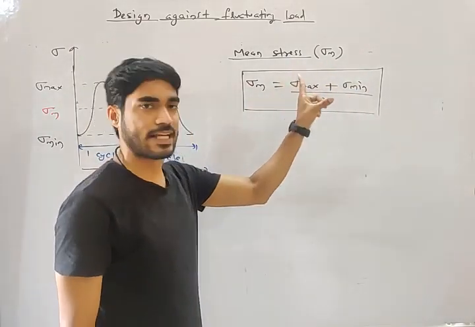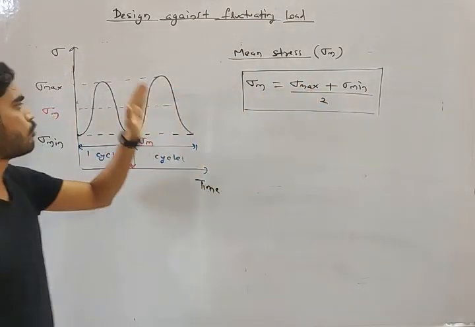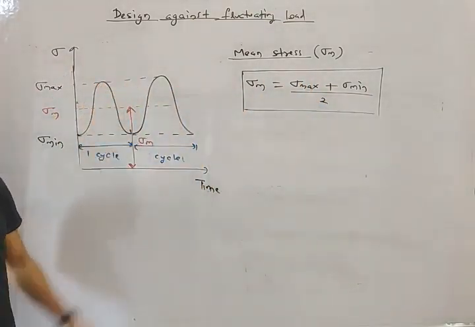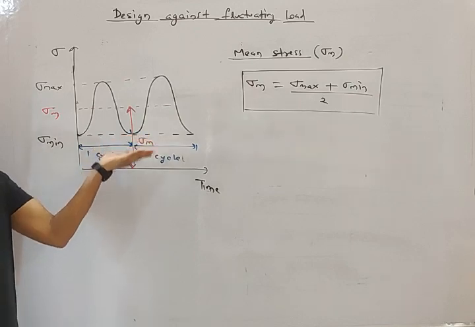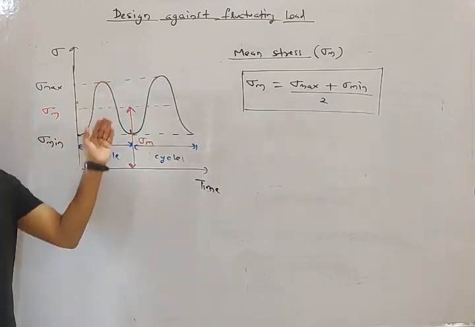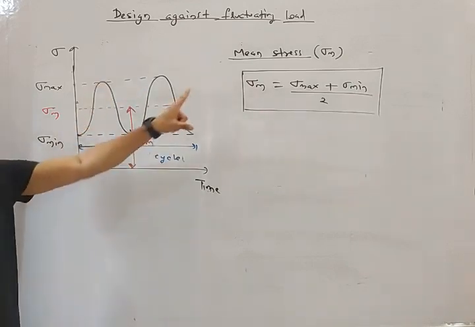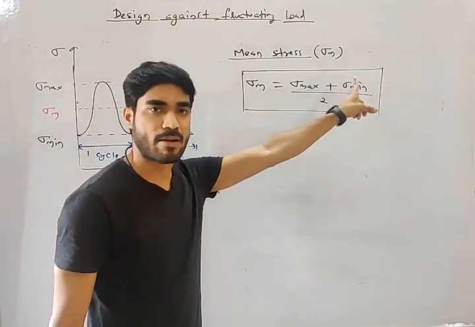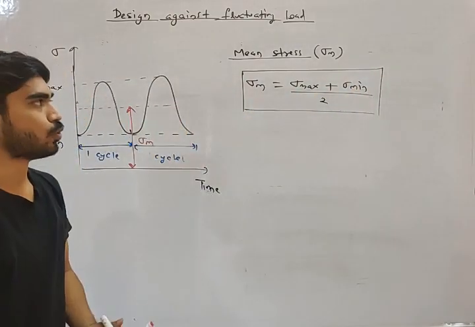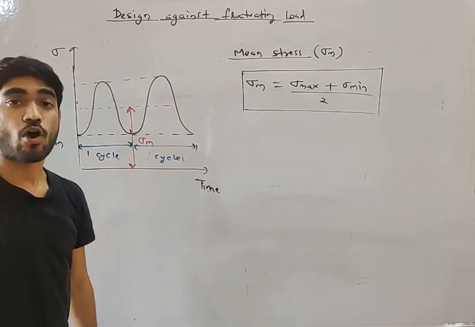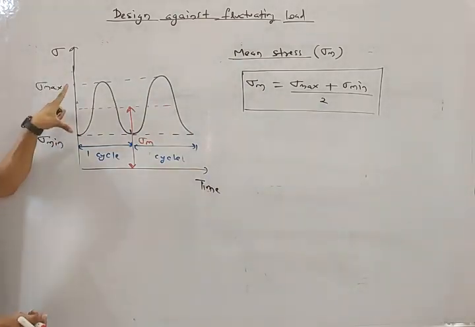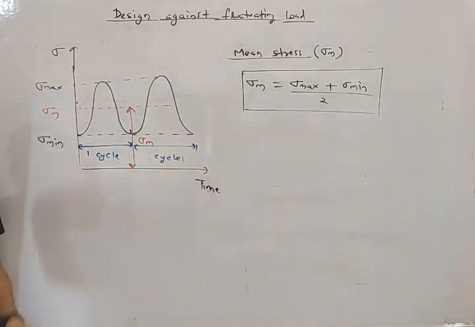Here I am assuming both are tensile, but it can be compressive also. So sigma m is sigma maximum plus sigma minimum by 2. This is the mean stress or average stress, the center between maximum and minimum.